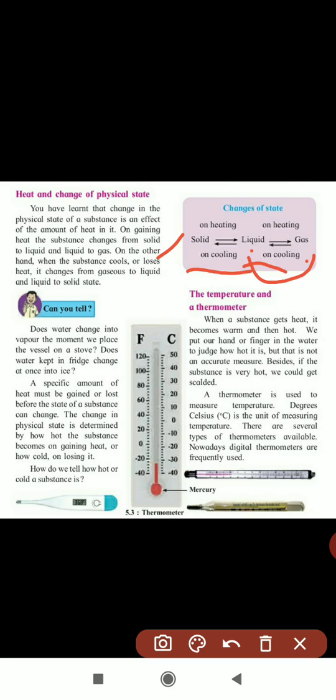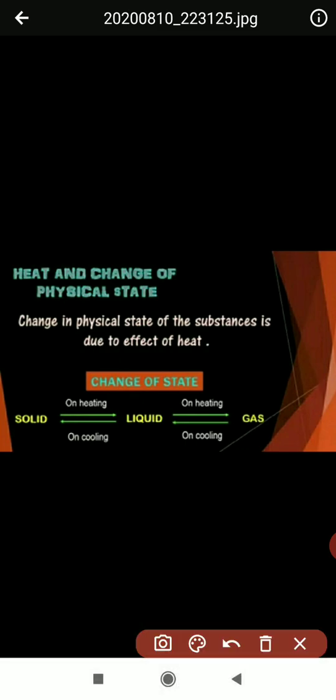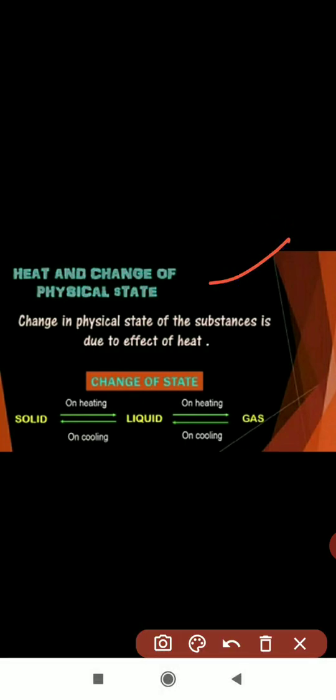Again, if you are cooling, then it will change gas to liquid, liquid to solid. Yes, children, here is a picture. The change in the physical state of a substance is due to the effect of heat. Here I'll take the example of water only.